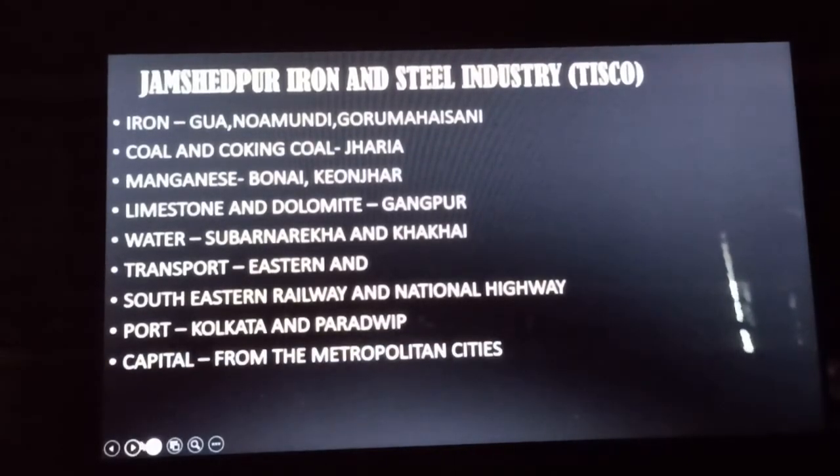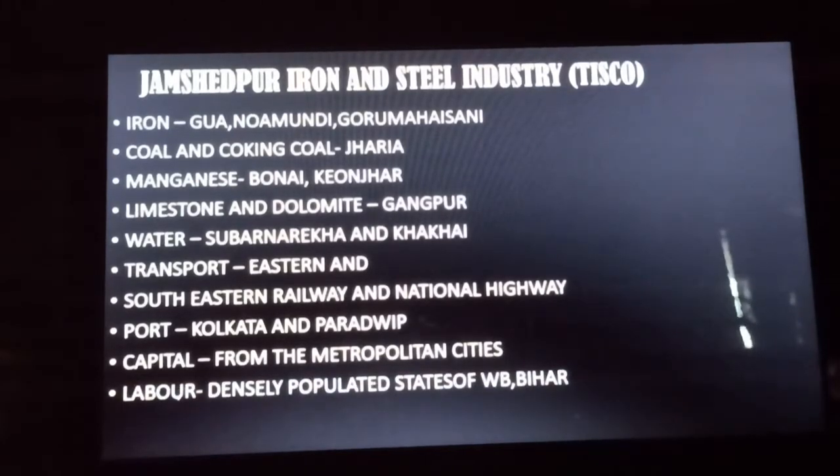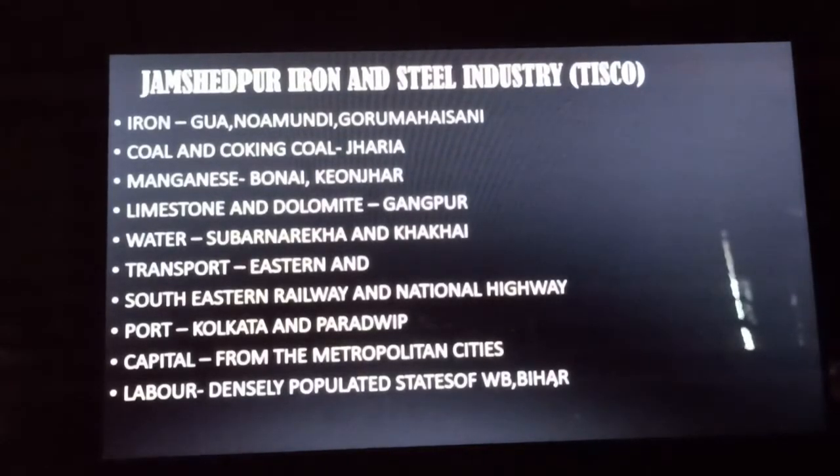Next is the capital. The capital is another important factor because huge capital is required for setting up the industries and also running the industry. This huge amount of capital is provided by the rich businessmen of the metropolitan cities located in the surrounding region. Next is the labor. Labor is very much required for the running of the industries and doing other works of the industries. The densely populated states of West Bengal and Bihar, as you know, Jharkhand is bordered with both West Bengal and Bihar, so it gets its labor from the West Bengal and Bihar region.